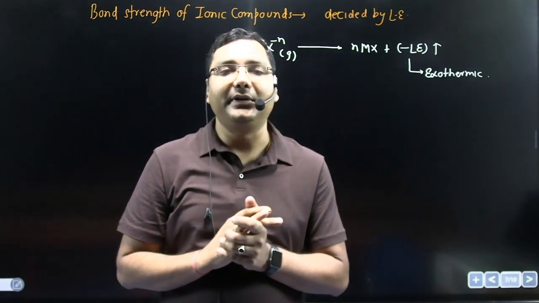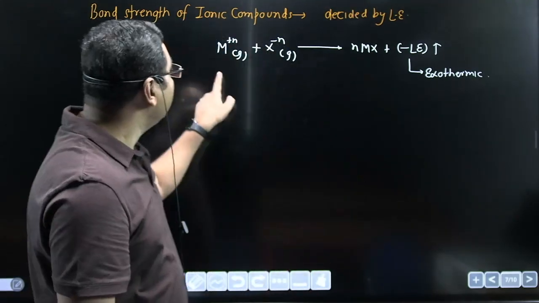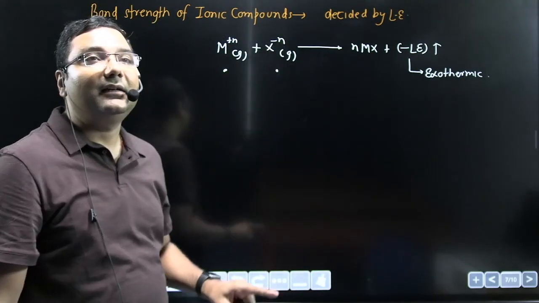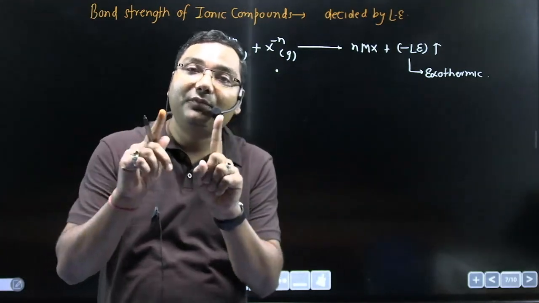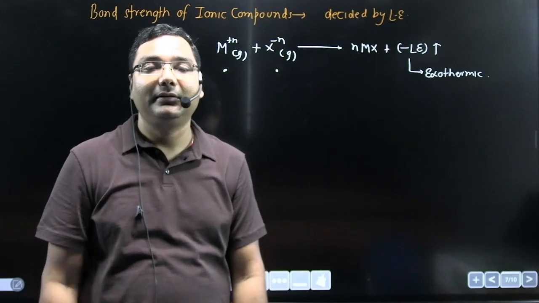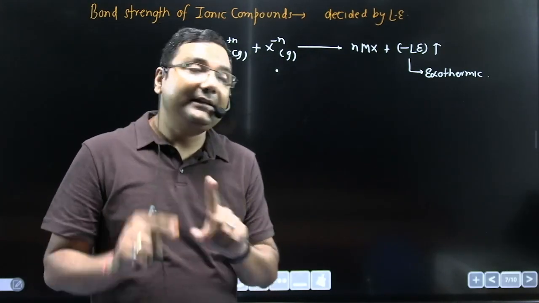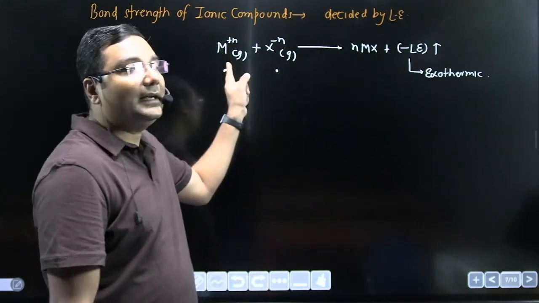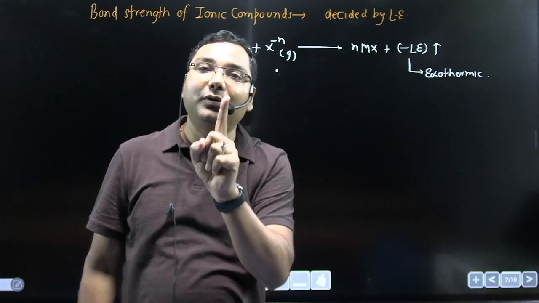It's very simple. Lattice energy is the energy released when a gaseous cation and gaseous anion are brought closer to each other from infinite distance to form 1 mole of ionic solid.